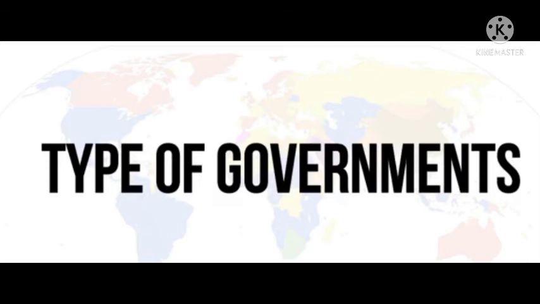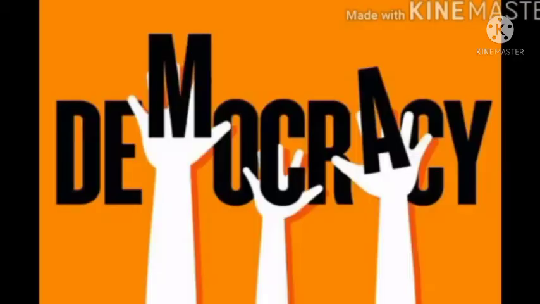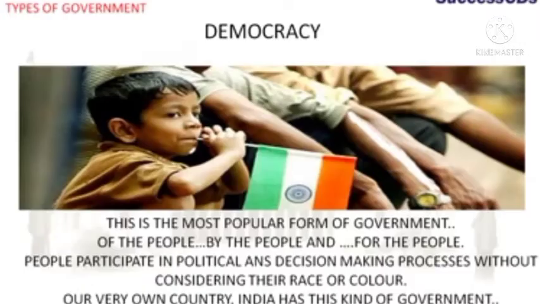Types of government. Who gives the government this power to make decisions and enforce laws? The answer to this question depends on the type of government there is in a country. Democracy. Democracy is the most popular form of government today. It is the most popular as the supreme power lies with the common people who cast votes to elect representatives of their choice through elections.